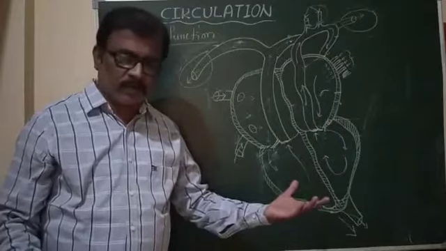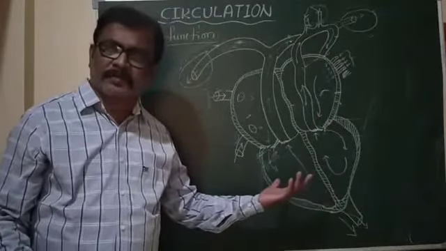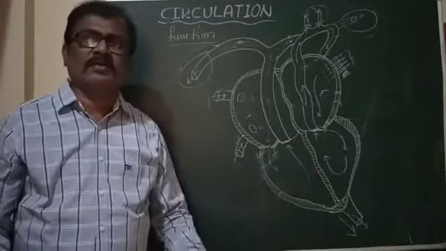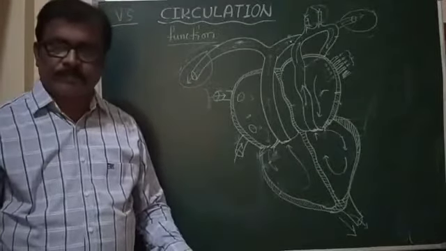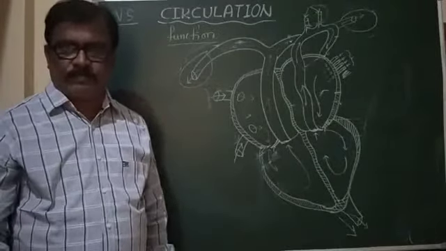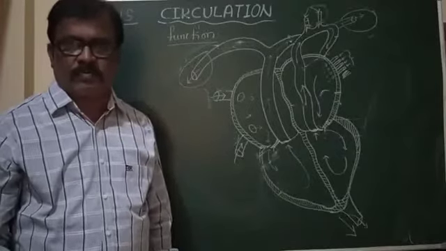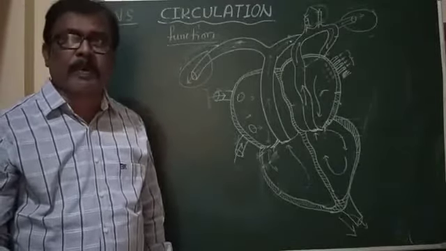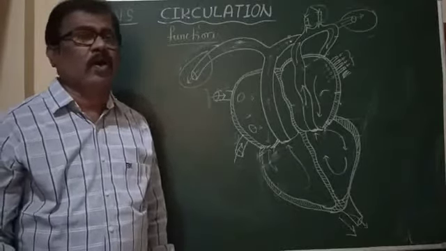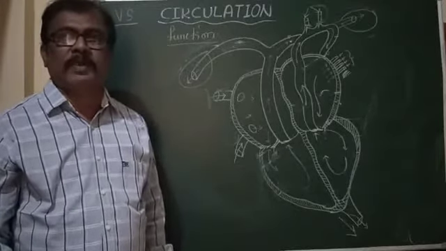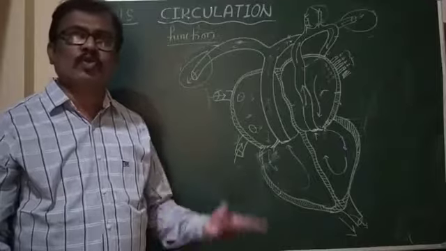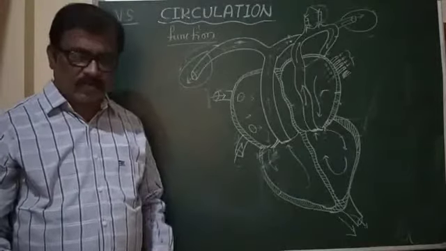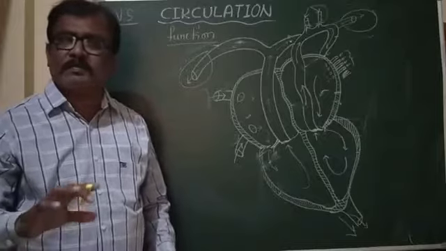The right part and the left part of the heart together represent the two circuits of blood circulation, so the heart is a double pumping organ, a double pumping system, meaning two in one system.